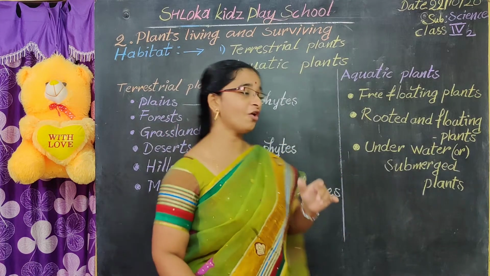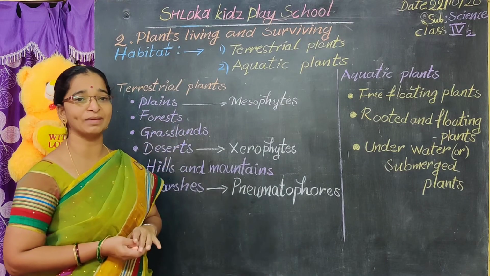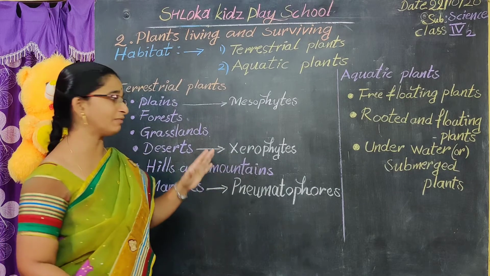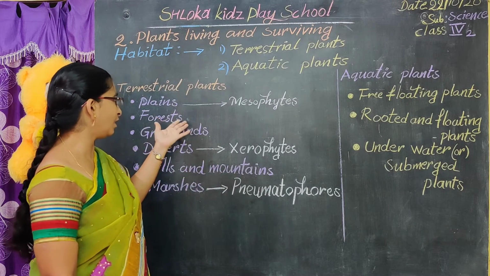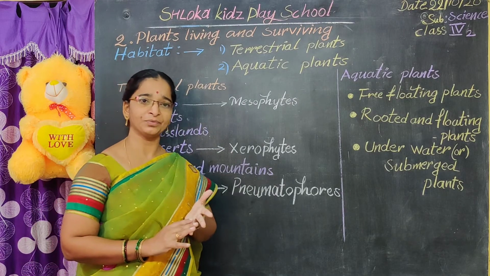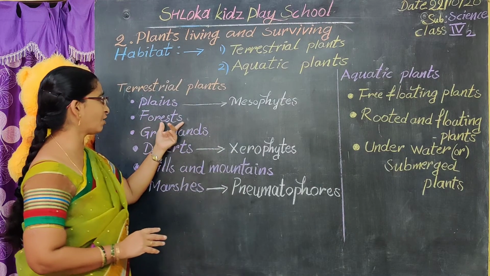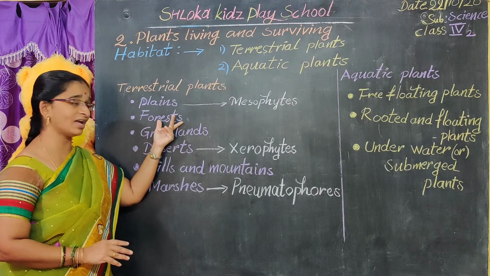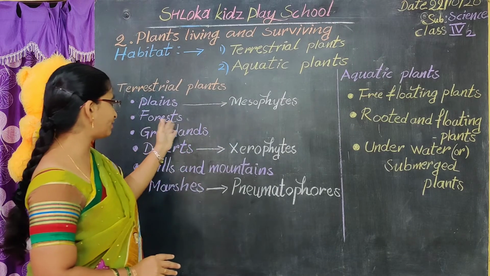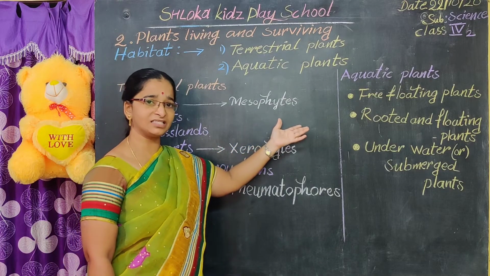Now we will discuss the forest. How will the plants be in a forest? They are very thick forests. In this, shrubs and herbs will be there. So these plants are called what? Evergreen and deciduous plants. These forest plants are the evergreen and deciduous plants.